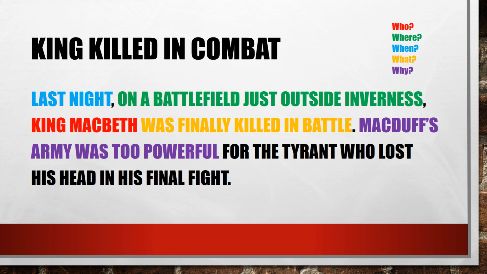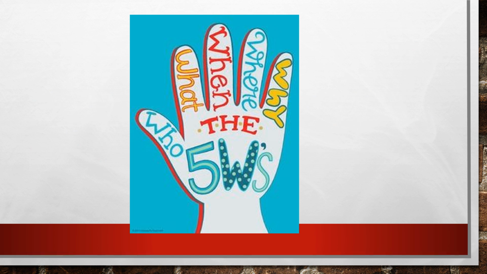Right, your job now. You're going to go on to Purple Mash. I would like you to write a newspaper headline for this story. King Macbeth killed. Okay? You're going to then write the orientation, and I want those 5 W's. Who's involved, what happened, when it took place, where it took place, and why did it happen.